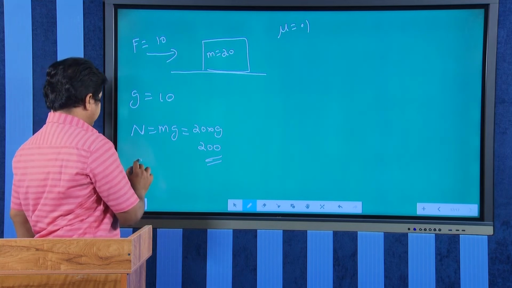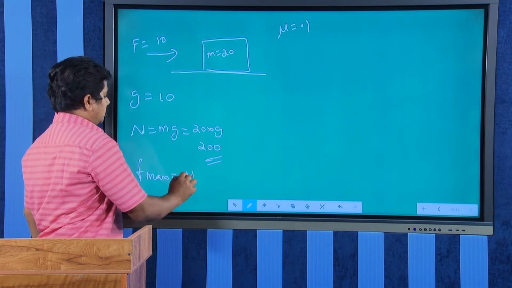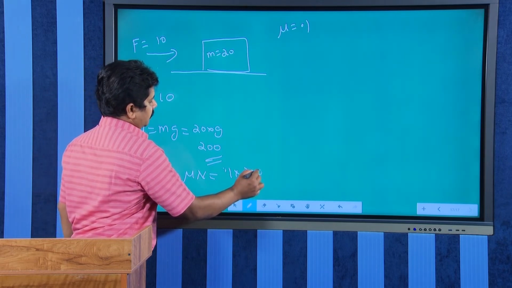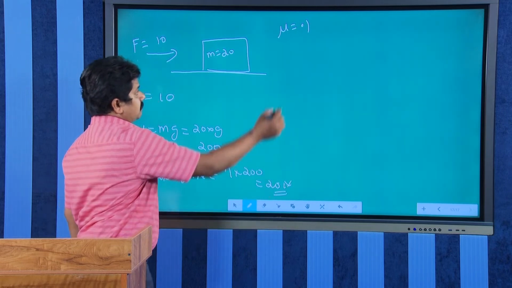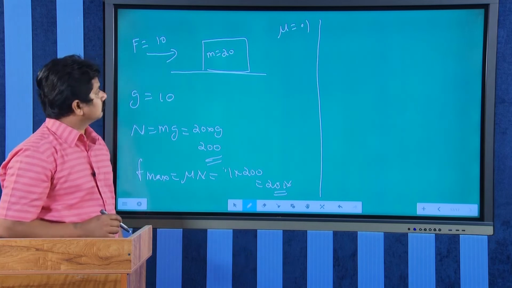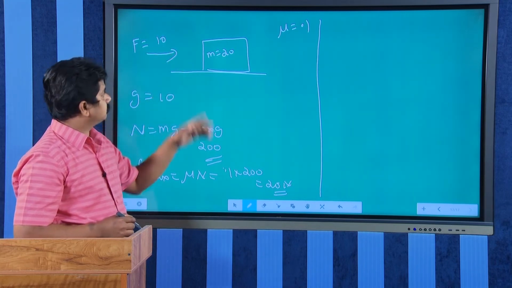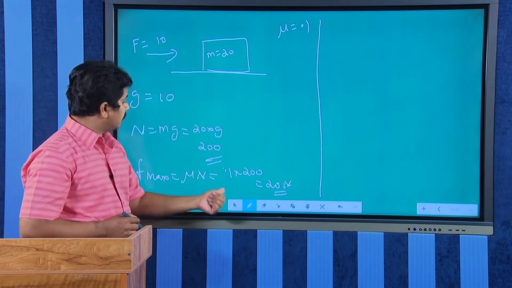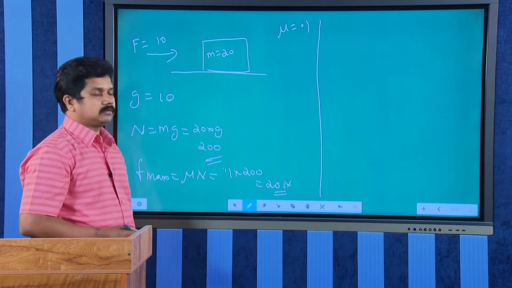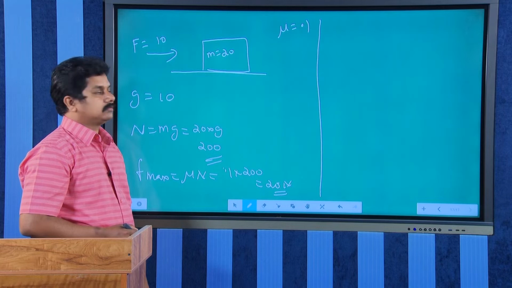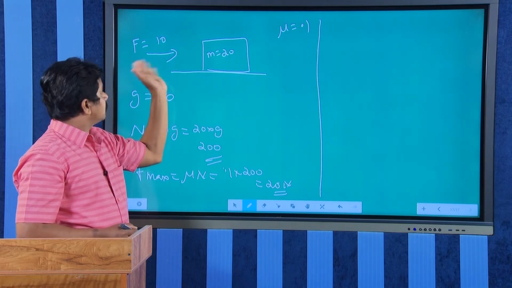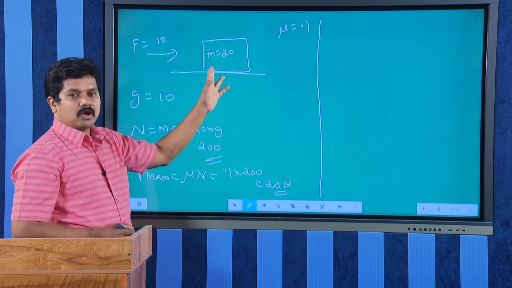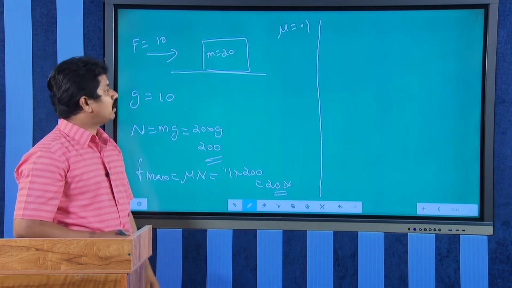And what is maximum friction? F max is mu into normal reaction, that is 0.1 into 200, that is 20 Newton. This is the maximum value of the frictional force. But what is the applied force? Only 10 Newton, but frictional force can go up to 20 Newton. What will happen to this block? Friction will be towards left, applied force is towards right. The maximum friction is 20. The block will not move in this case.